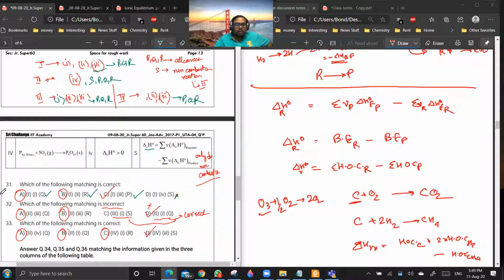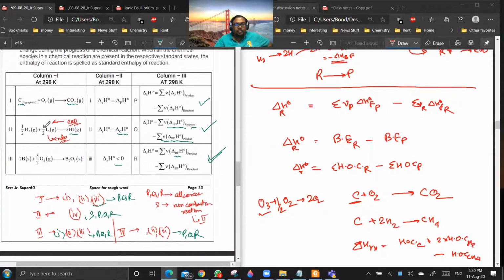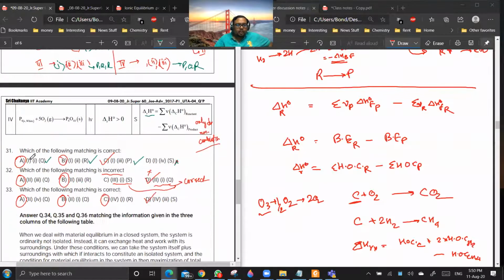So A and B is also correct actually. See, if you are looking at it from the bond dissociation point of view, you are actually breaking carbon-carbon bonds in graphite. Are you getting the point? So bond dissociation and bond formation formulas are also equally applicable. Yes or no? Yes, sir. So for this 31, all three options A, B, and C are correct.